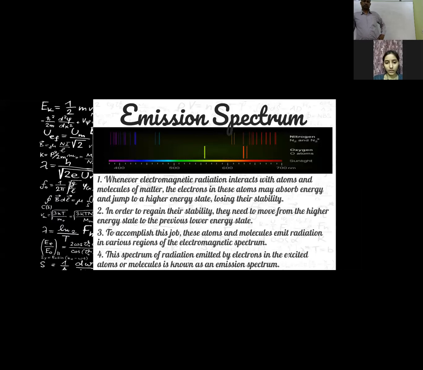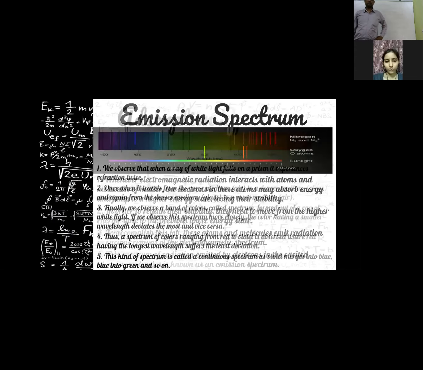Emission spectrum. Whenever electromagnetic radiation interacts with atoms and molecules of matter, the electrons in these atoms may absorb energy and jump to a higher energy state, losing their stability. In order to regain this stability, they need to move from the higher energy state to the previous lower energy state. To accomplish this, these atoms and molecules emit radiation in various regions of the electromagnetic spectrum.